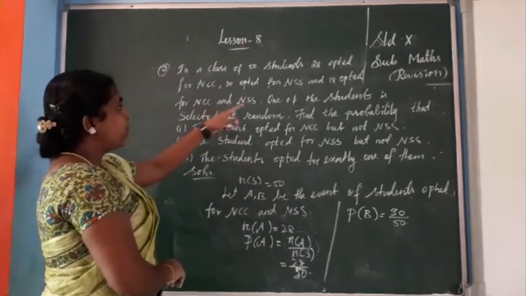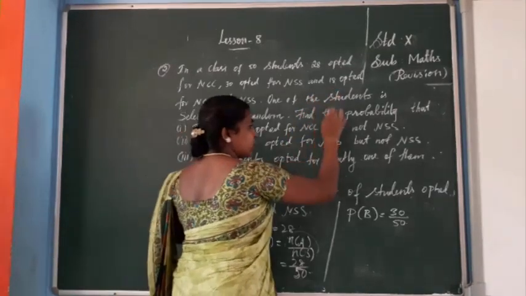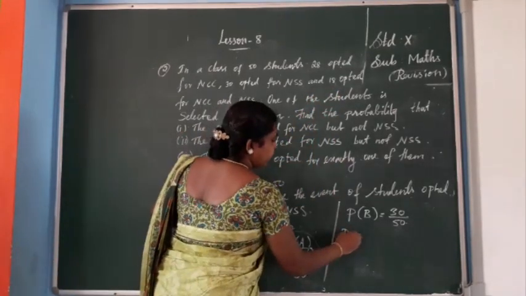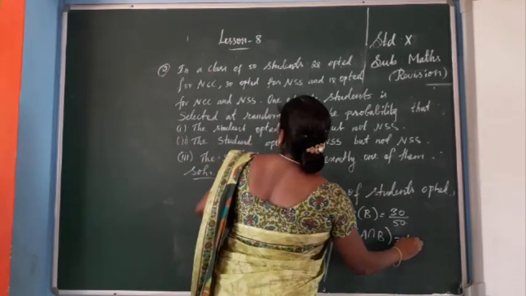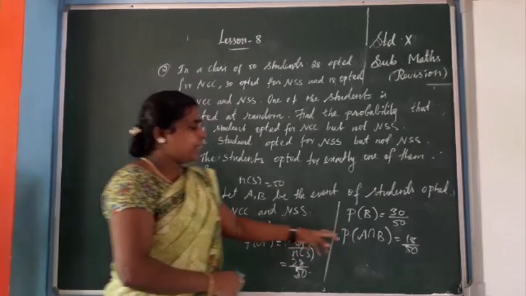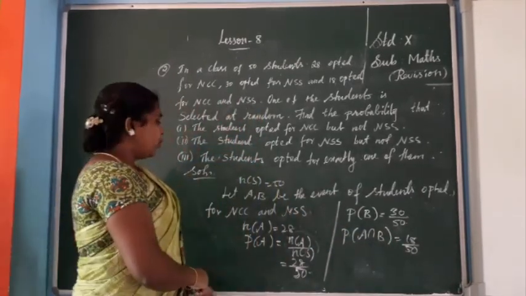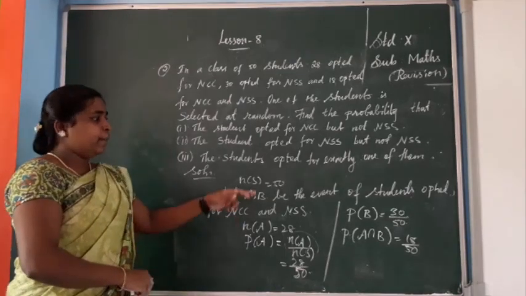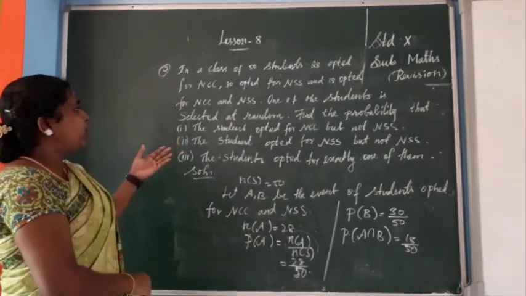Next, both NCC and NSS is 18. So how do you have to write? P of A intersection B equals 18 by 50, that means N of A intersection B by N of S. N of S is 50. Okay, we now know P of A, P of B and P of A intersection B. Now we are going to do the problem.